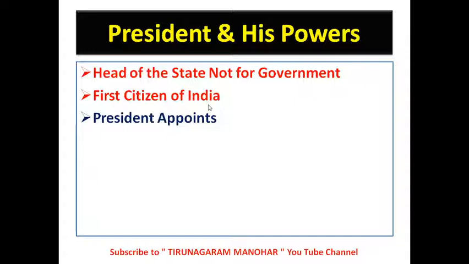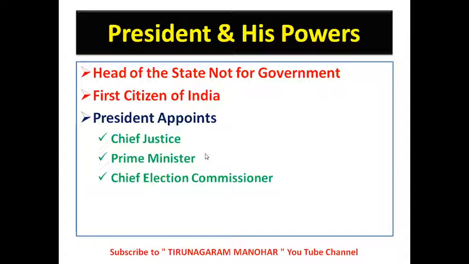Next, he appoints some categories. First, he appoints the Chief Justice and the Prime Minister. Next, the Chief Election Commissioner is also appointed by our Indian President.